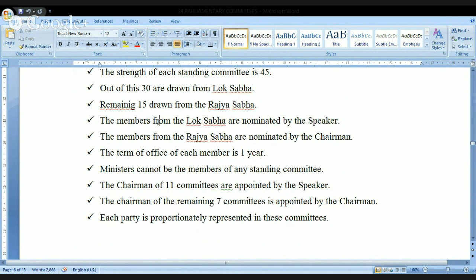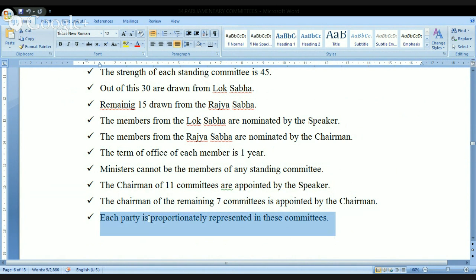The members from the Lok Sabha are nominated by the Speaker, and the members from Rajya Sabha are nominated by the Chairman. And the term of office of each member is 1 year. Ministers cannot be members of any standing committee. See, yesterday also I told you, even in the committees we discussed yesterday, ministers cannot be members. Clear? Why? We'll try to understand when we come to the topic of the budget. The chairmen of 11 committees are appointed by the Speaker, and the chairmen of the remaining 7 committees are appointed by the Chairman.